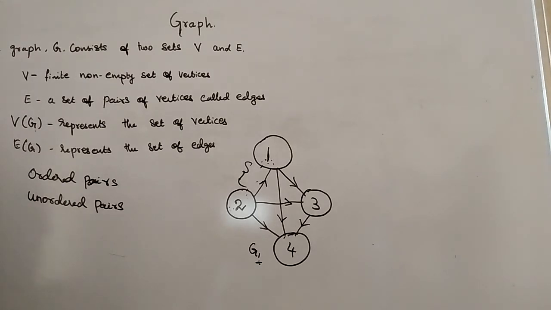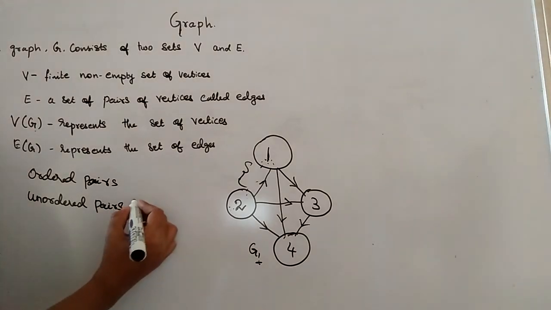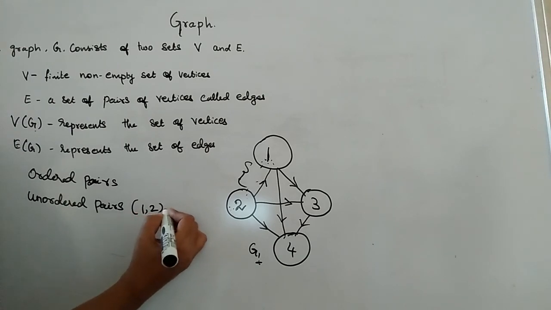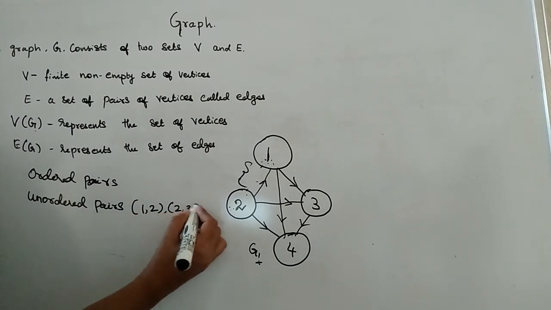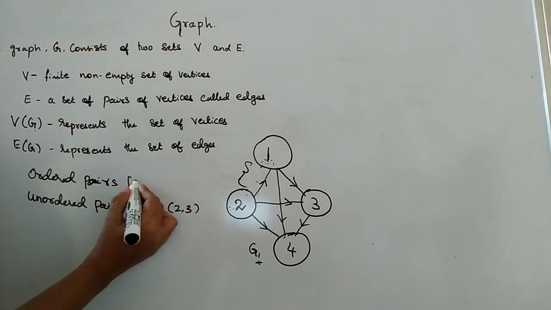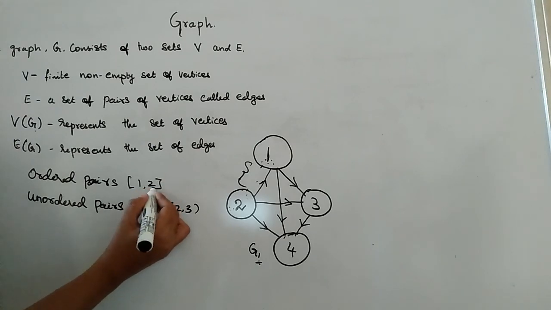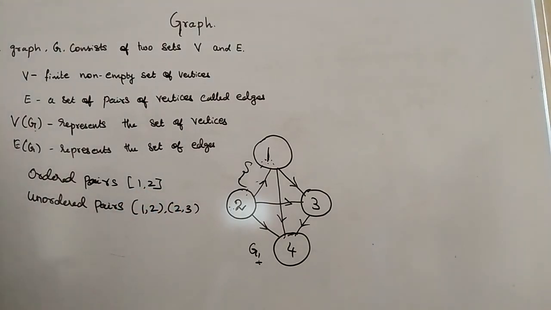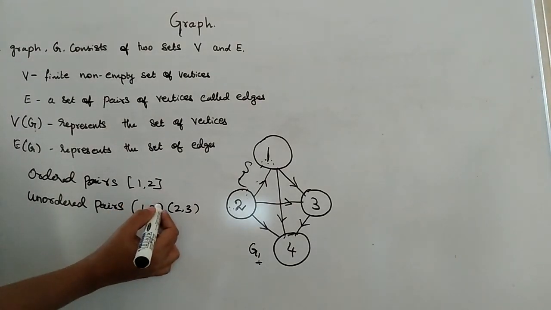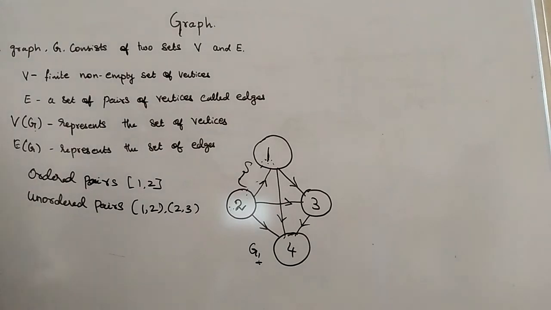Okay, if it is of unordered pairs, you will mention the edge list like this one, 1 comma 2 and then 2 comma 3 and so on. But if it is of an ordered pair, you will mention like this one, 1 comma 2. So it will be represented within the square brackets. But if it is of an unordered pair, it will be represented with the help of parentheses. Okay, I hope every one of you understand the concepts clearly.